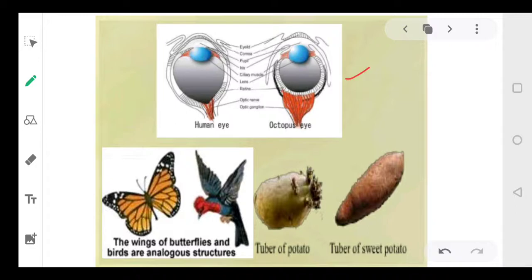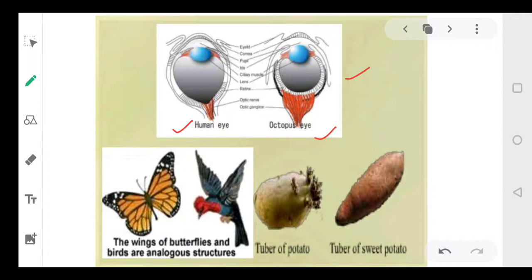This is a diagram of the human eye and this is a diagram of the octopus eye. I hope you can observe the similarity. Are they similar or different? Is their function the same or different? Just tell me, what is the eye used for? Obviously, the eye is used for seeing things. We see things with the help of our eyes. So both the eyes perform the function of seeing things, but structurally they are different.